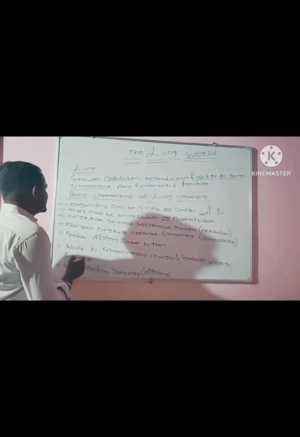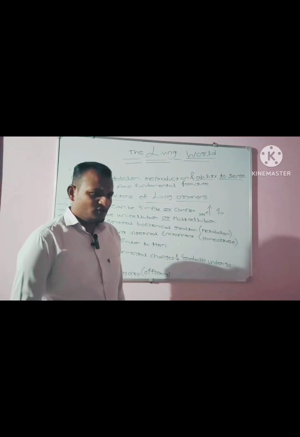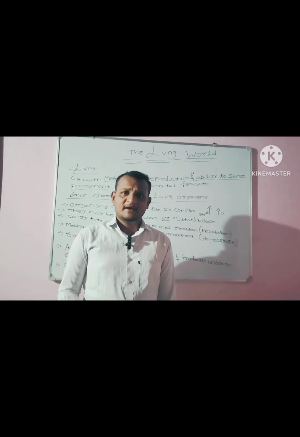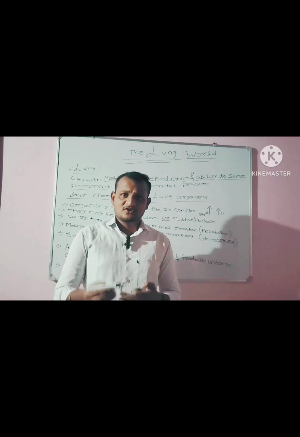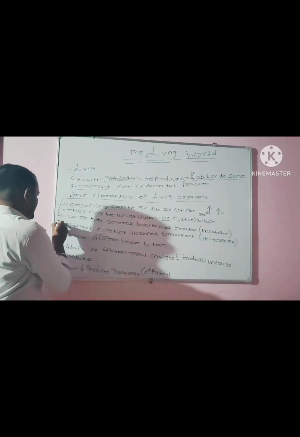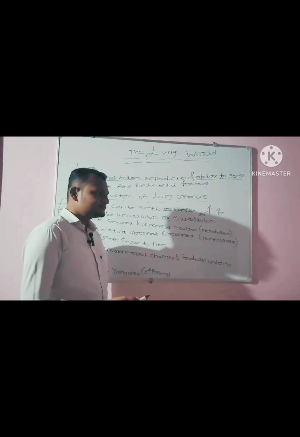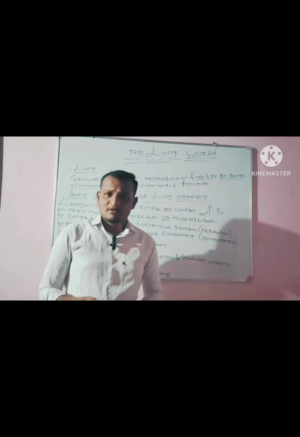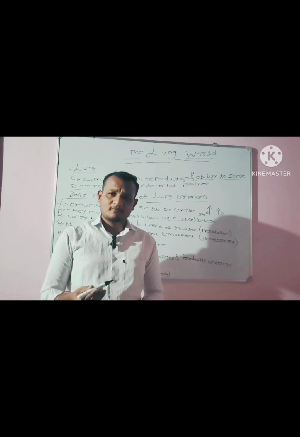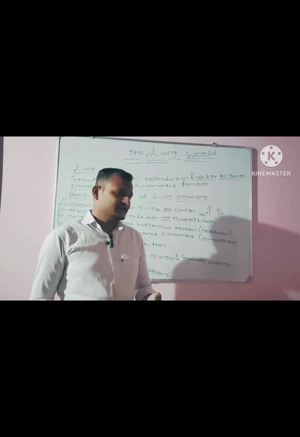Then coming to the concept of basic characters of living organisms. If you want to identify which one is living and which one is not living, then it should possess the following properties. Organisms can be simple or complex. Depending upon the type of body organization, the organism may be simple or complex. Depending upon the morphology, you can identify whether the organism is simple or complex.